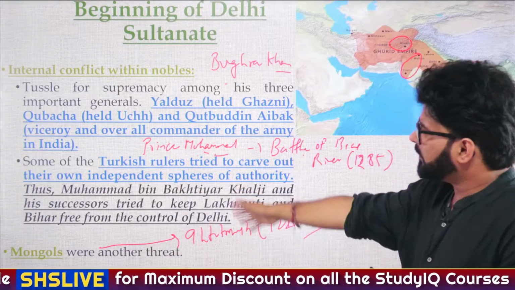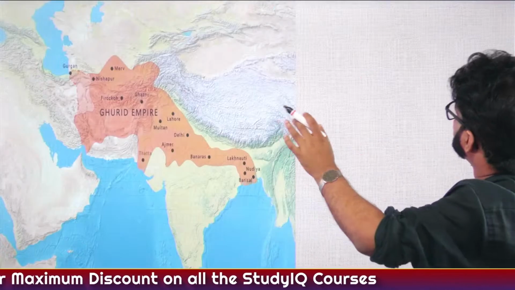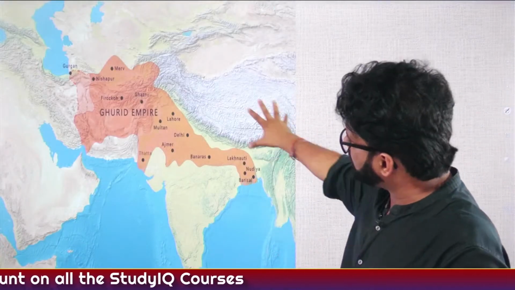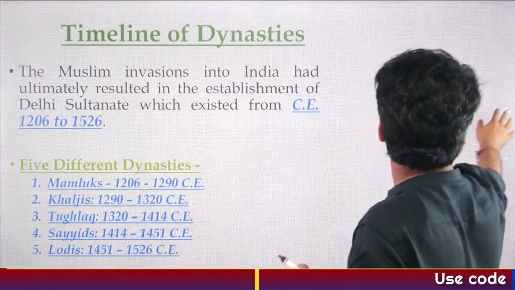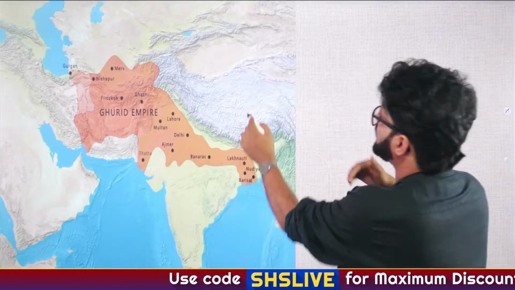So again, Mongols were another threat, internal conflicts, all these things will lead to consolidation. Always have a look at the map. Map will help you in better understanding. Timeline of different dynasties. So again, you should not be looking at these timelines. You should make or write these timelines on your own.